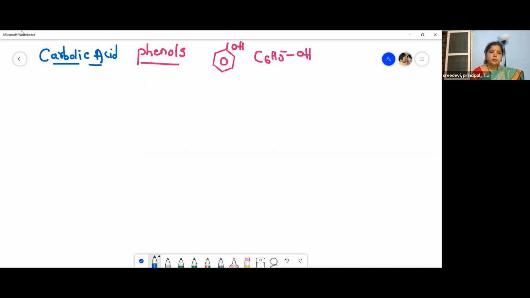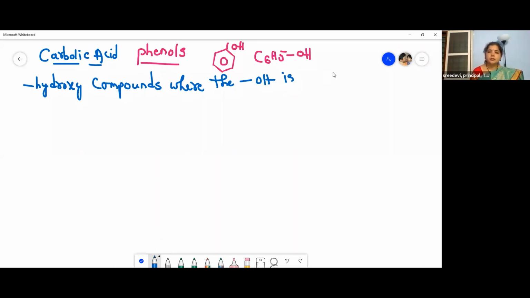So let us move to the phenols. What are phenols? Phenols are the hydroxy compounds where the OH group is directly attached to the aromatic ring. Is attached to the aromatic ring.